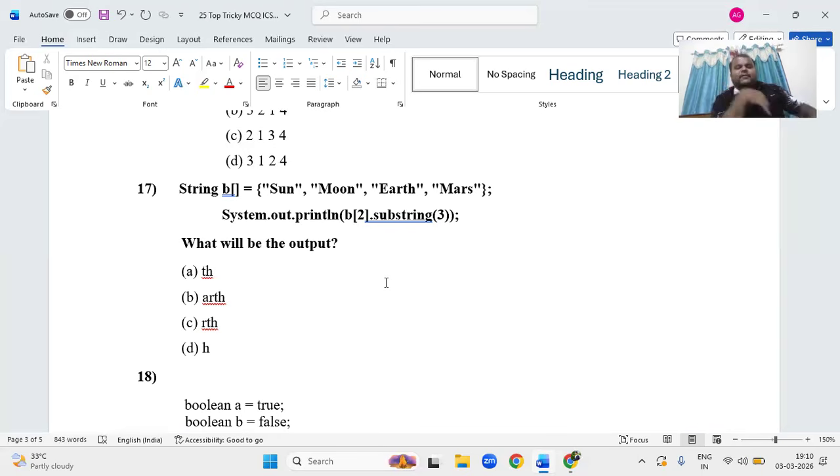System.out.println, b of 2, b of 0 is sun, b of 1 is moon.